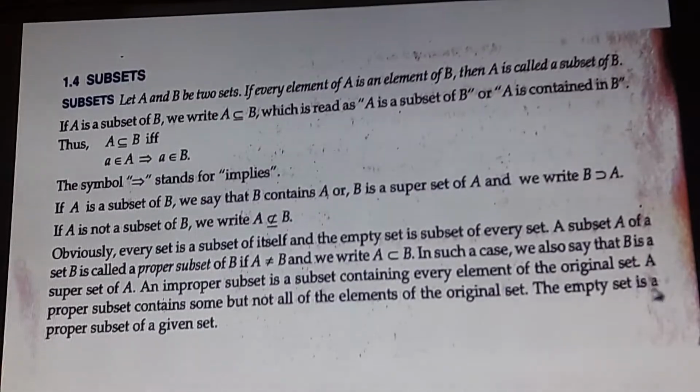The empty set is a proper subset of a given set.